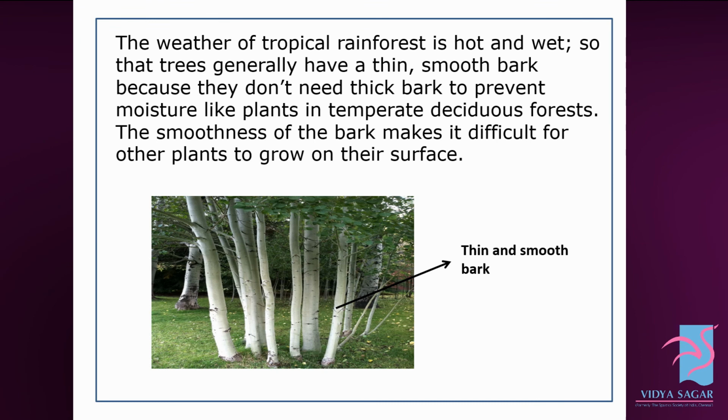The weather of the tropical rainforest is hot and wet, so trees generally have a thin, smooth bark because they don't need thick bark to prevent moisture loss like plants in a temperate deciduous forest. The smoothness of the bark makes it difficult for other plants to grow on their surface.